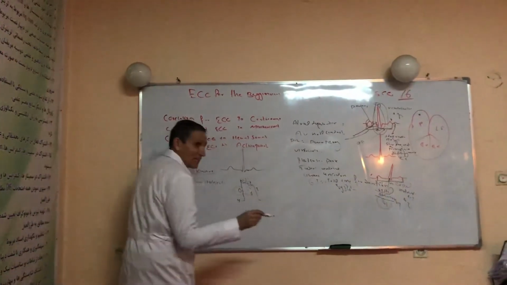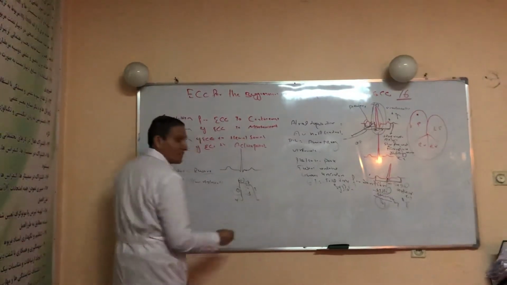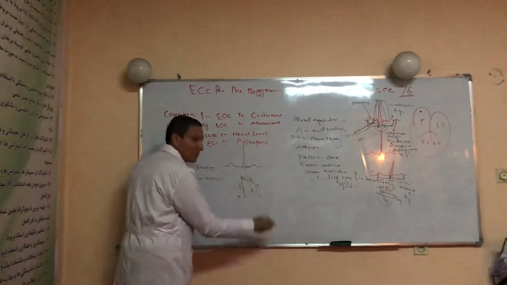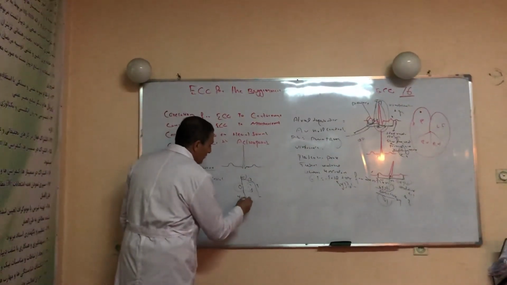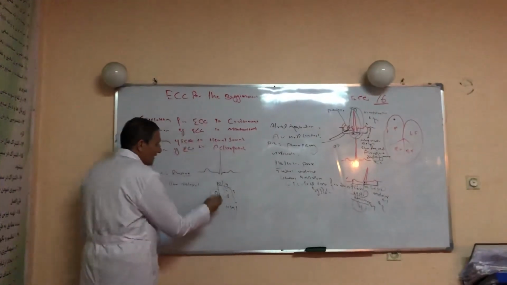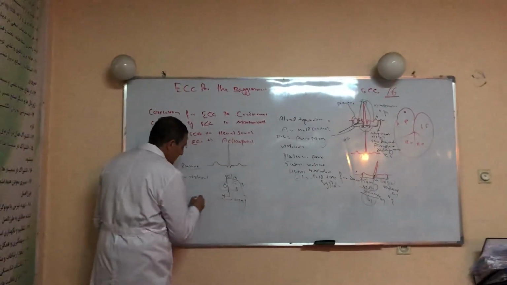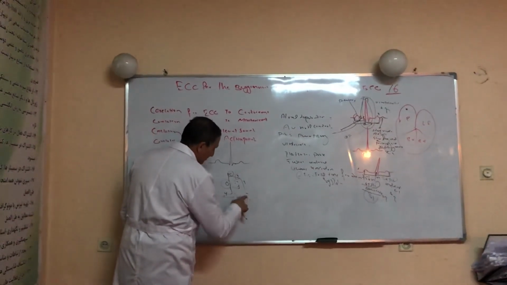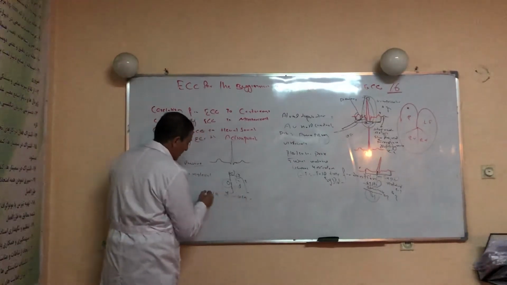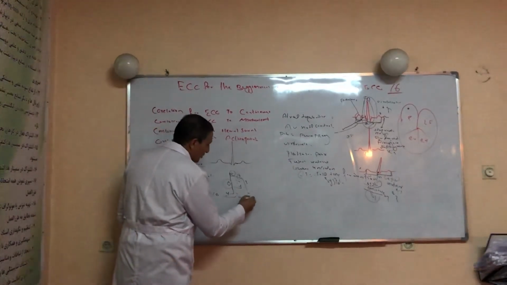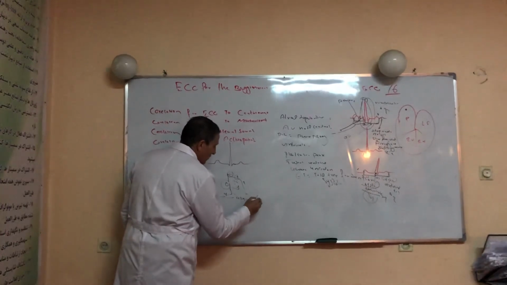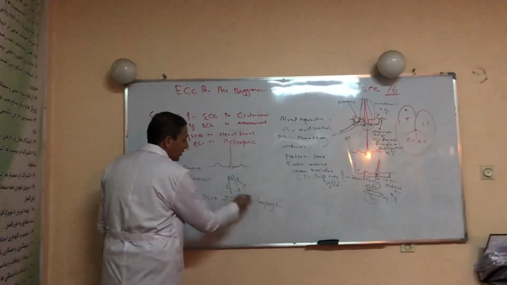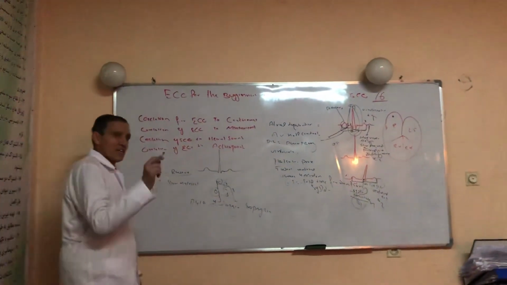The role of the ryanodine channel should not be forgotten. Calcium accumulates inside the cell and binds to troponin, and troponin pulls out the tropomyosin. Then actin-myosin cross-bridge formation occurs and the ventricle contracts.